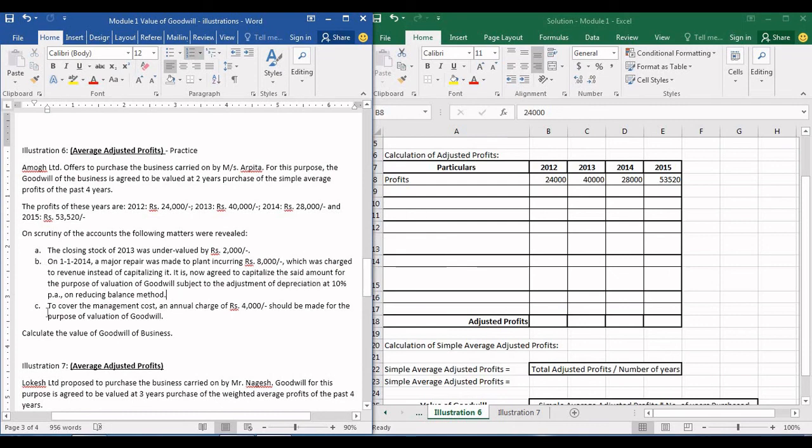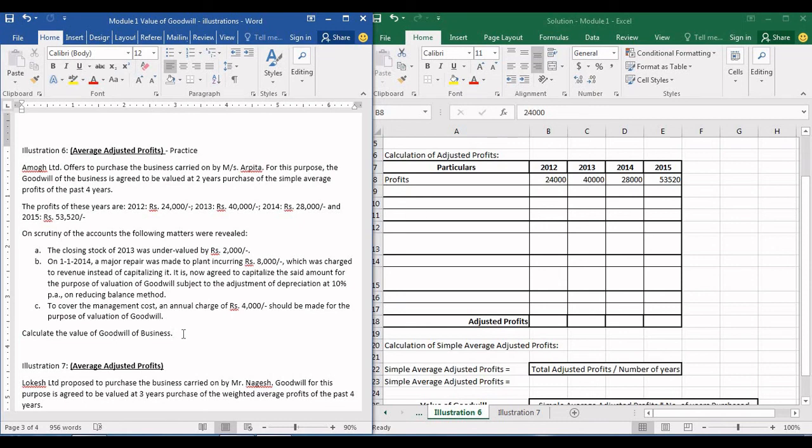on reducing balance method. To cover the management cost, an annual charge of 4,000 should be made for the purpose of valuation of goodwill. What they are telling is, going forward, that is from 2015 onwards, that is 2016, 17 and so on and so forth, every year there is going to be an annual charge of 4,000 which will be incurred because of the management cost. They are giving the reason as management cost.